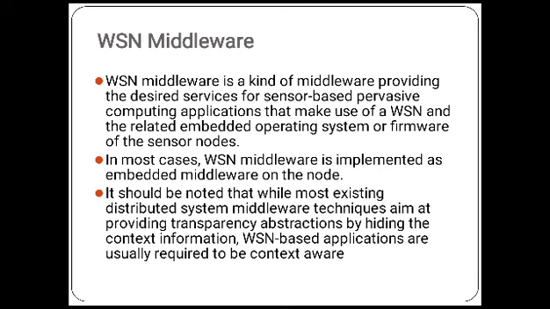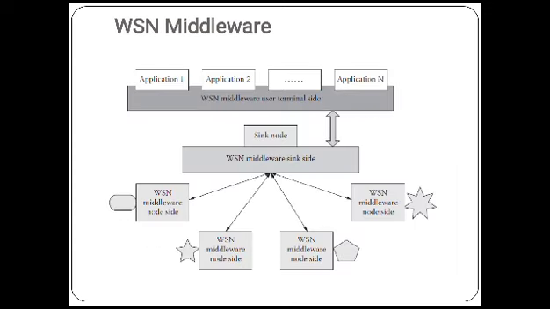Wireless sensor network middleware. Wireless sensor network middleware is a kind of middleware providing desired services to sensor-based precision computing applications that make use of the wireless sensor network and the related embedded operating system or firmware of the sensor node. In most cases, WSN middleware is implemented as embedded middleware on the node. It should be noted that most existing distributed system middleware technologies aim at providing transparency abstraction by hiding the context information. Wireless sensor network based applications are usually required to be context aware.